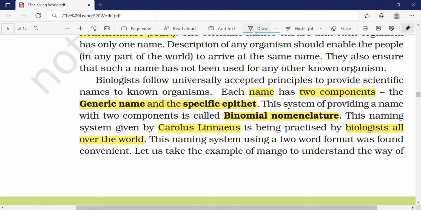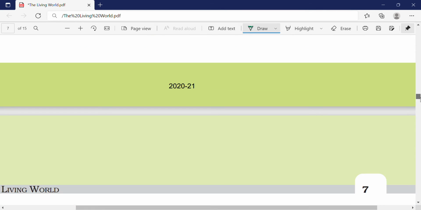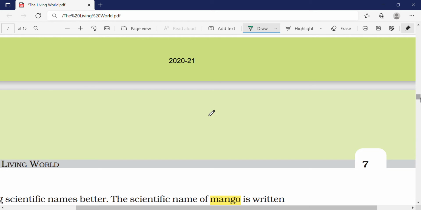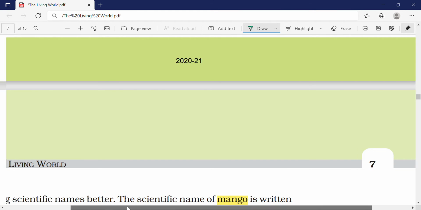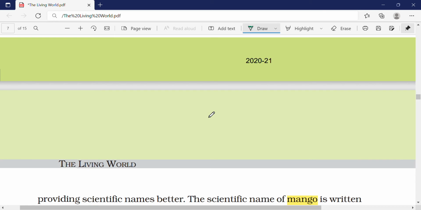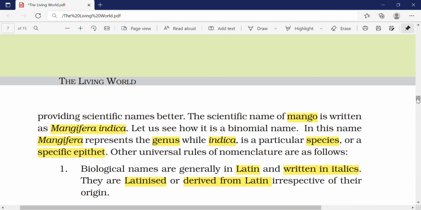This binomial nomenclature was given by Carolus Linnaeus. So this is very important. The naming system with a two-word format was found convenient, for every scientist and even common people. Now take, for example, mango. What is the biological name of mango, which I told you just now? It is Mangifera indica. Mangifera is the genus, while indica is the species.